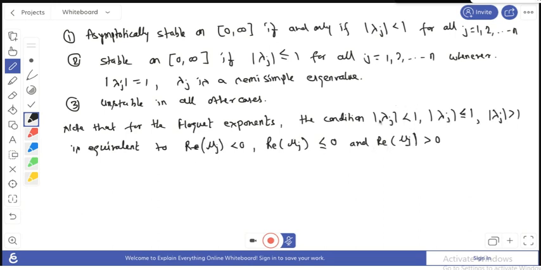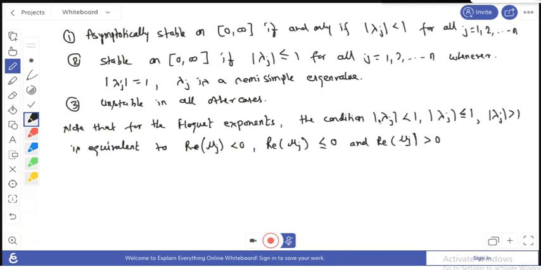This means if we find the Floquet multipliers from the monodromy matrix, and the modulus of all eigenvalues is less than 1, then the system is asymptotically stable. If the modulus of all eigenvalues is greater than 1, then it is unstable.